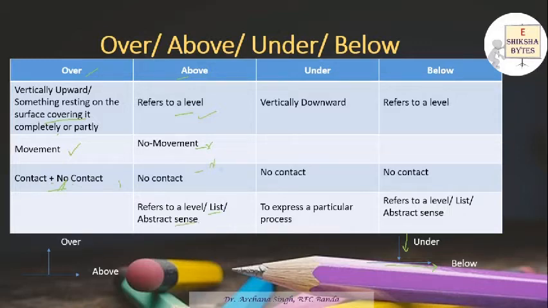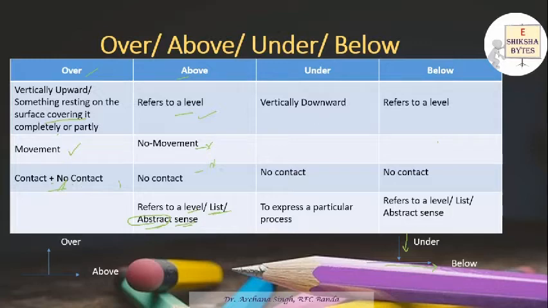We also use it in an abstract sense, as we have studied in the noun, when we talk about things which we cannot see, we can only sense and feel. So money is not above love, in that case it is used in an abstract sense. So you need to keep in mind that above is used for level, list and abstract sense, where there is no contact and no movement. And over is just the opposite, where there is a movement, the surface may or may not touch, and it is basically used to cover a surface.